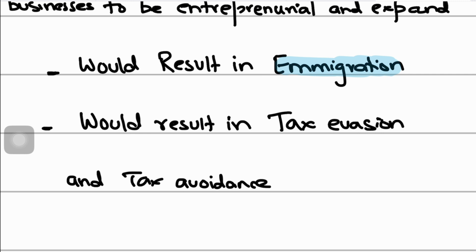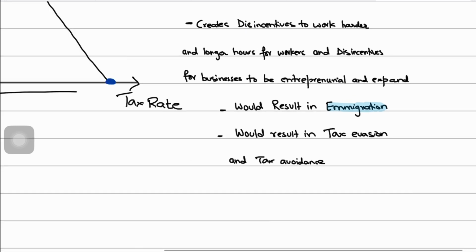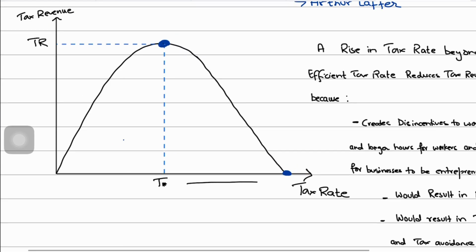We would see a huge drop in tax revenues collected by the government of the country, right? That's why Laffer said that beyond T star, tax revenues would start falling.